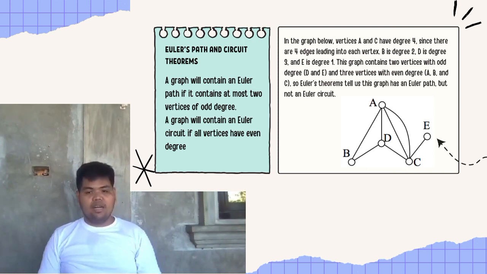Using the example graph of an Euler path, we can determine that the line that illustrates the circuit path of Euler's path contains two vertices with odd degree. Dot D includes vertices A and D, B and D, and C and D. That means it has three odd degrees. And for E, it has only C and E that has 1 degree, since it has one vertex.